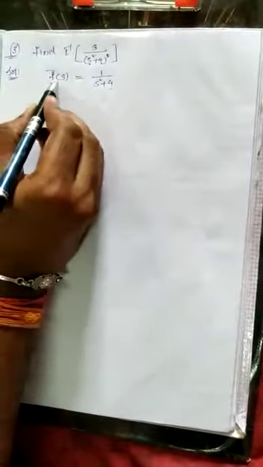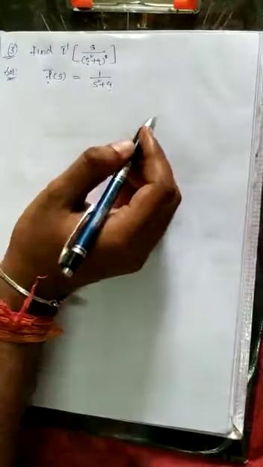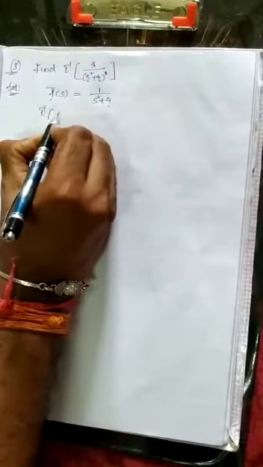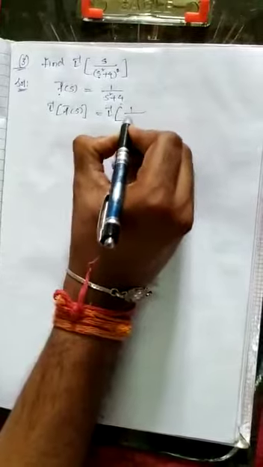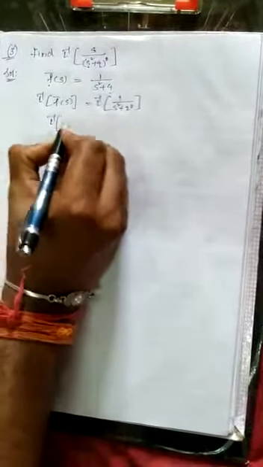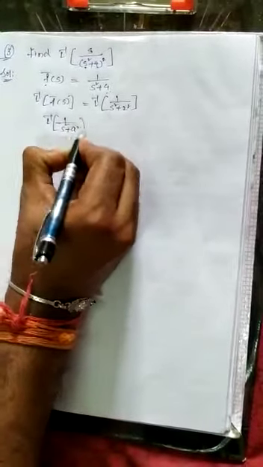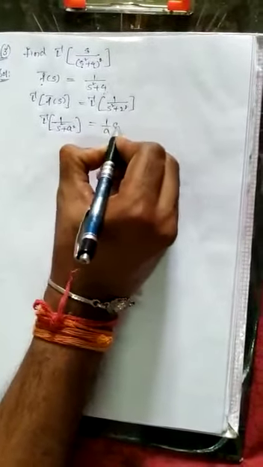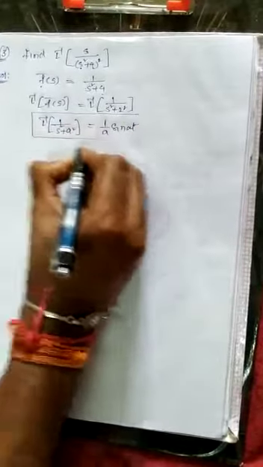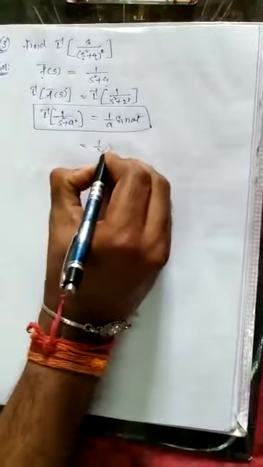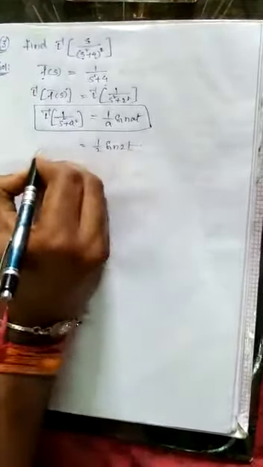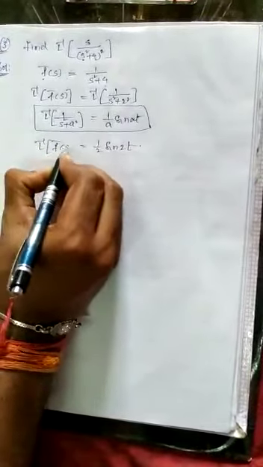So let us consider f bar of s as 1 by s square plus 4. Now we can find Laplace inverse for this function directly, right? So apply Laplace inverse for this function. Laplace inverse of 1 by s square plus 4. 4 means 2 square. By using the Laplace inverse of 1 by s square plus a square formula, what is that formula? 1 by a sin at. So use this formula. In place of a we have 2, so 1 by 2 sin 2t. That is Laplace inverse of f bar of s value.